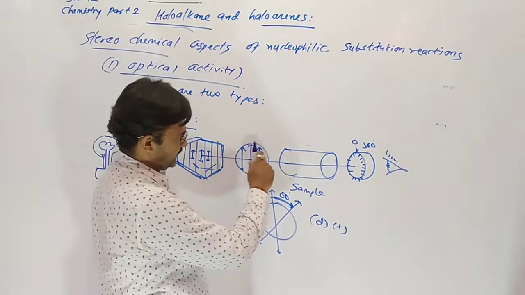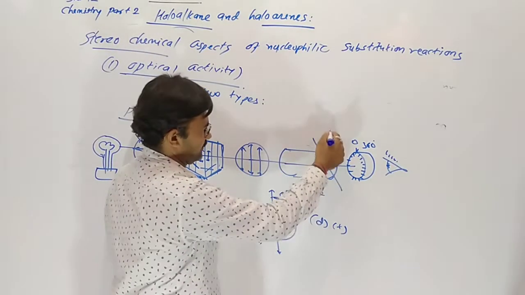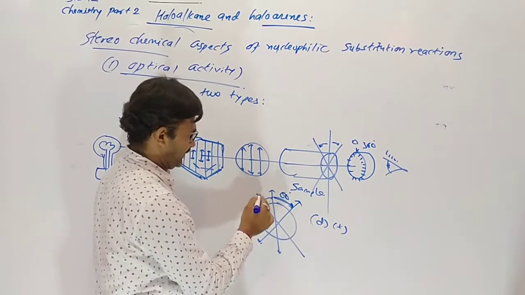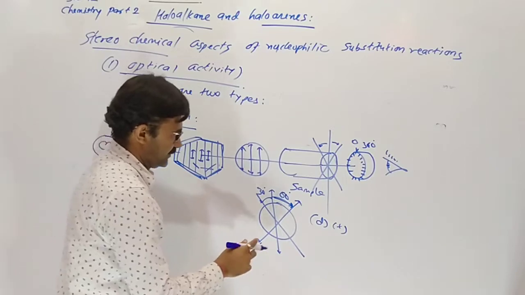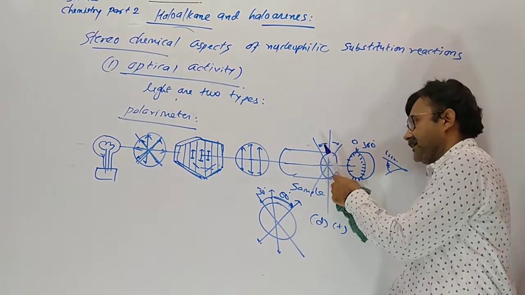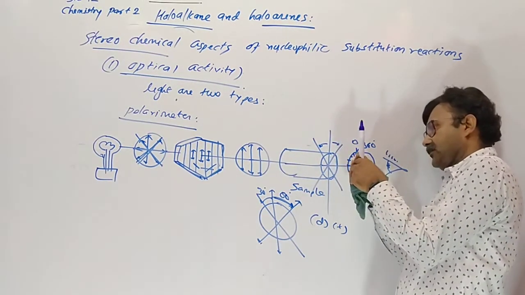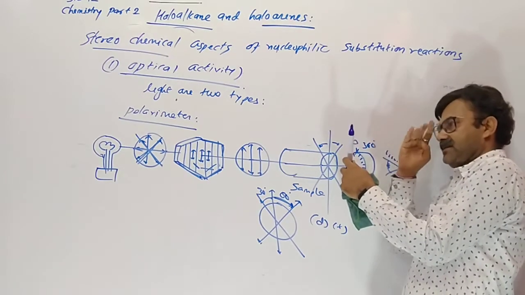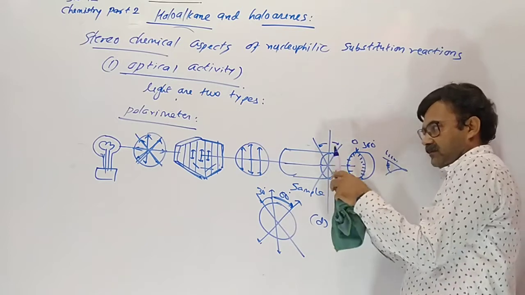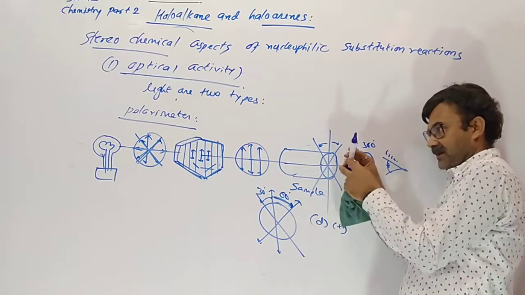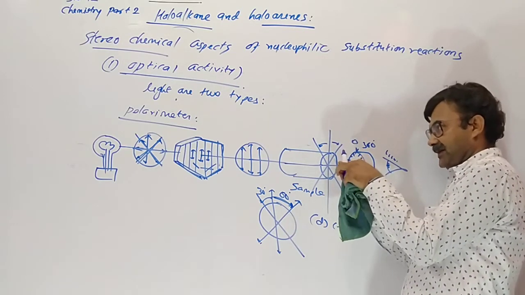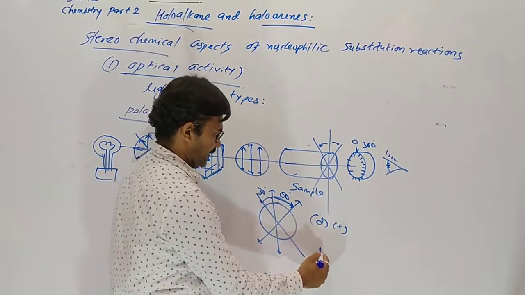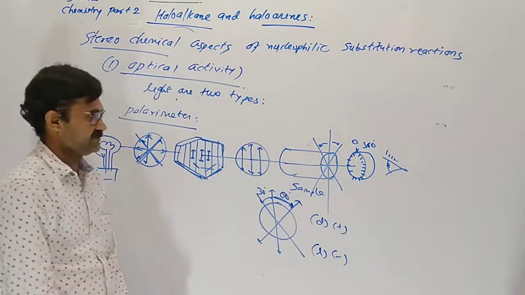If this light deviates not to the right hand side but to the left hand side, suppose it is 30 degrees, and when we move our eyepiece to 30 degrees, a clear light appears in our eye. We are moving now to the left hand side, so it should be levo, L, otherwise minus.